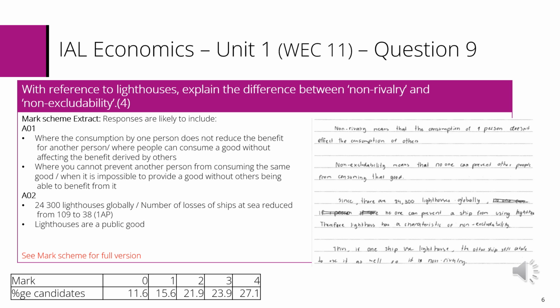If we look at the table, we can see that 11.6% of students scored 0, the second most zeros in the paper. Over 45% have scored half marks or less. There were more responses, though, that gained 3 or 4 marks. That's 23.9% for 3 and 27.1% for 4.